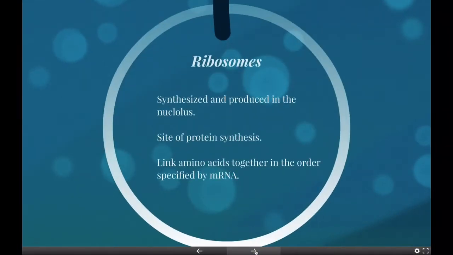Ribosomes are both synthesized and produced in the nucleolus. The ribosome is the site of protein synthesis. Ribosomes link amino acids together in the order specified by messenger RNA molecules. Ribosomes consist of two major components: the small ribosomal subunit, which reads the RNA, and the large subunit, which joins amino acids to form a polypeptide chain. Each subunit is composed of one or more ribosomal molecules and a variety of ribosomal proteins.